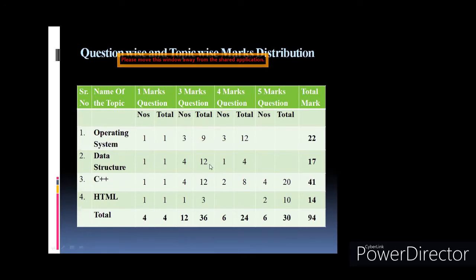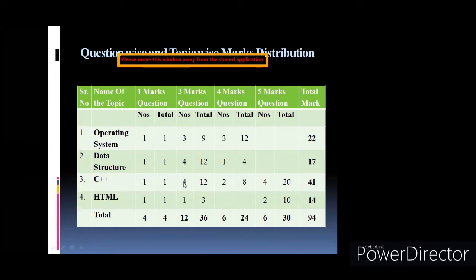So 4 into 3, 12, and 1 4 marks question, so it is for 4 marks. Then for C++, 1 objective, 4 3 marks questions. If you consider 3 marks questions, this is with option, this is including option.